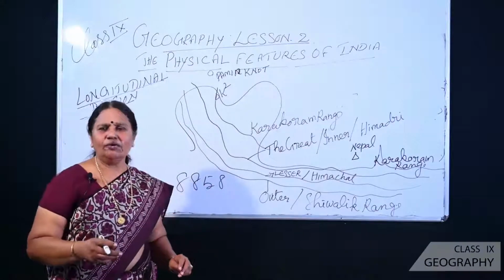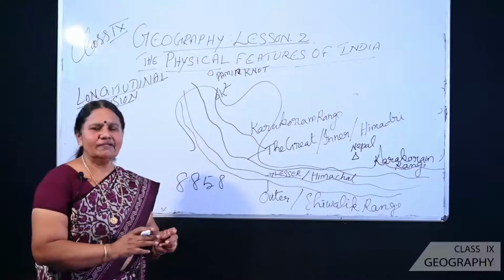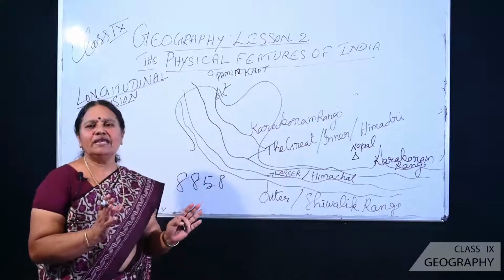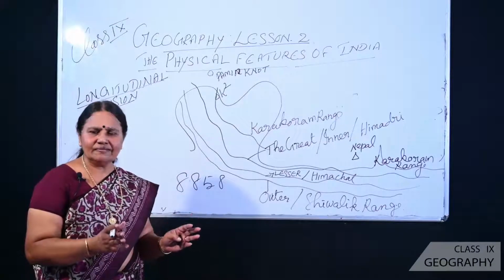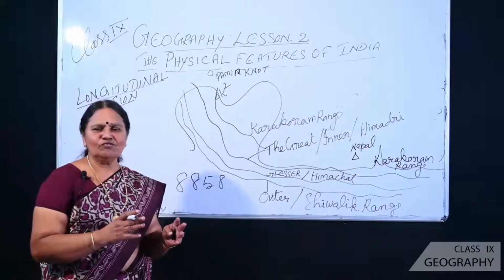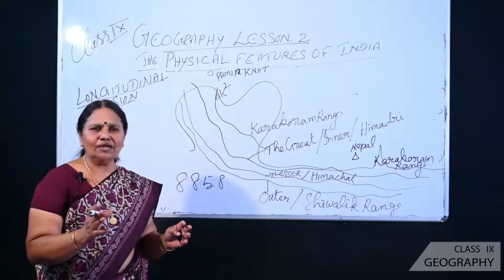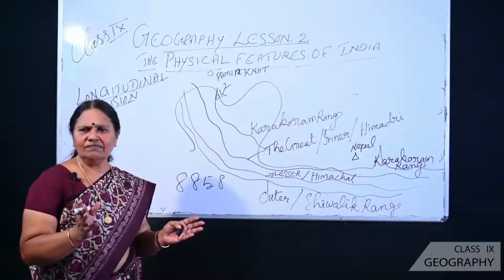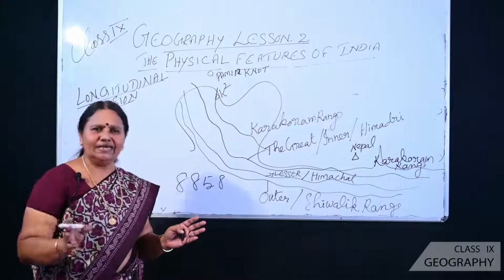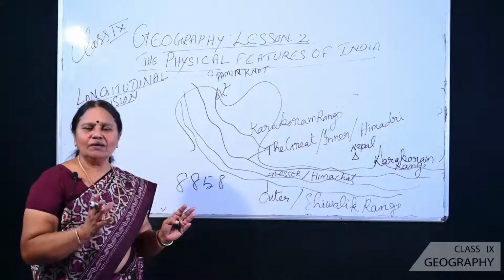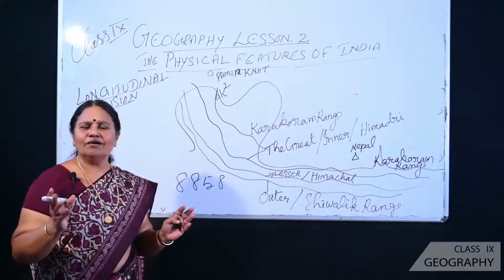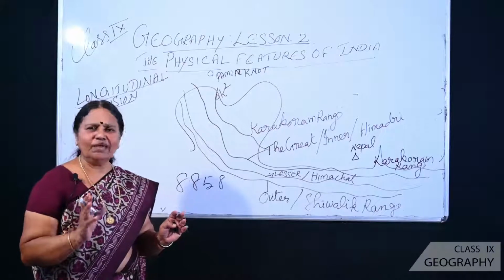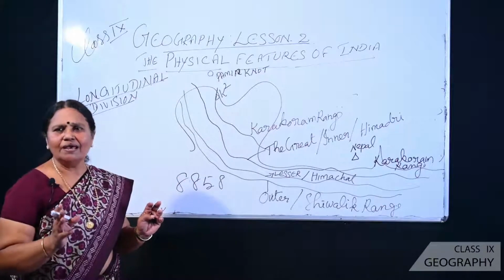And what are the points we have to keep in mind? Number 1, I told you that it is the abode of snow. So next, what do we imagine? Yes, the source of perennial rivers. We know it is noted for glaciers. What are glaciers? The slow moving rivers of ice. The perennial rivers are formed out of the glaciers. Perennial rivers are rivers which have water throughout the year. During the summer season, because of the melting of the snow, the river is always flooded with water, and during the rainy season, out of rainwater, the river is flooded. Such rivers are called perennial rivers.